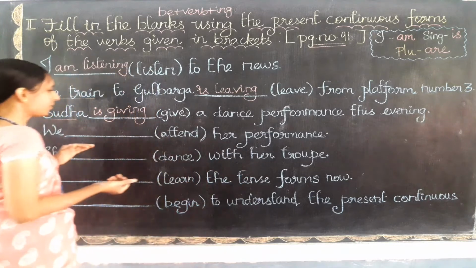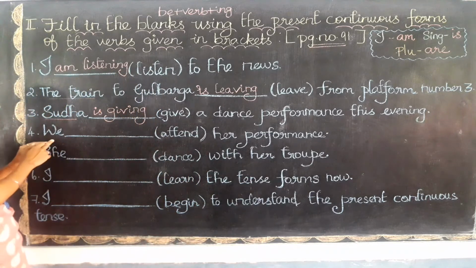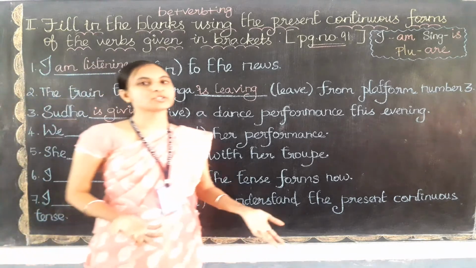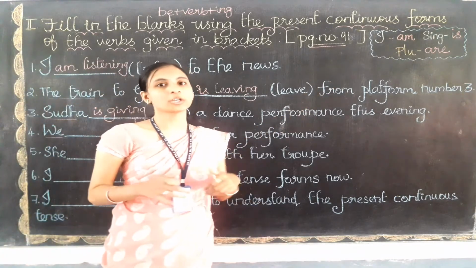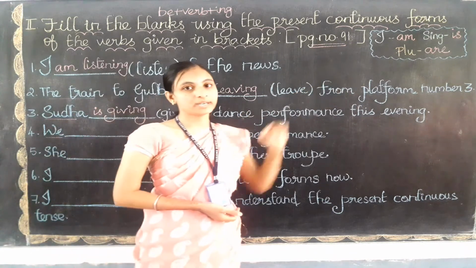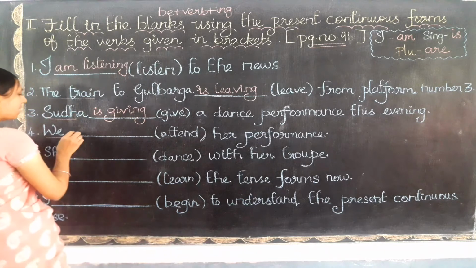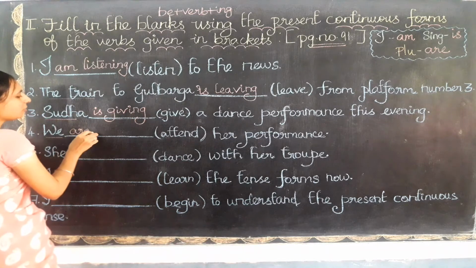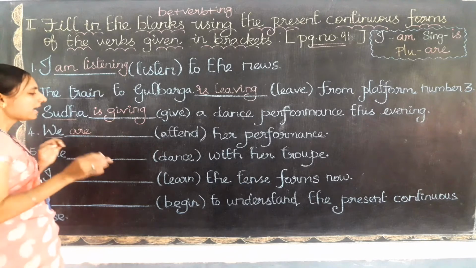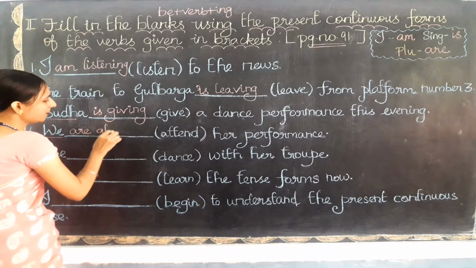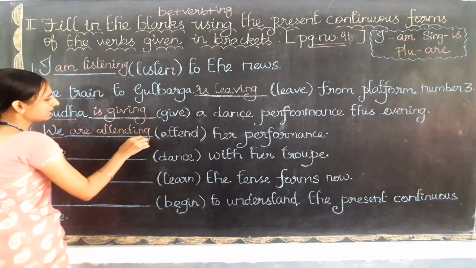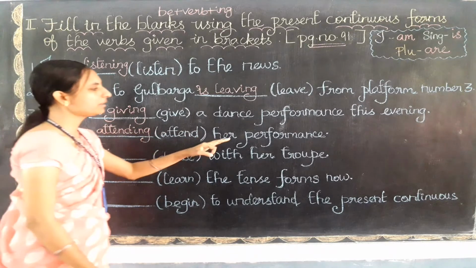Okay, so here we need to check the subject first, that is we, which means many persons, that refers to the plural. So when we are talking about the plural, we need to use the be form verb are only. Very good. So I am going to write are first, and then what do I need to write? Yes, I need to write the base form verb by adding ing. So attend will be attending. We are attending her performance.